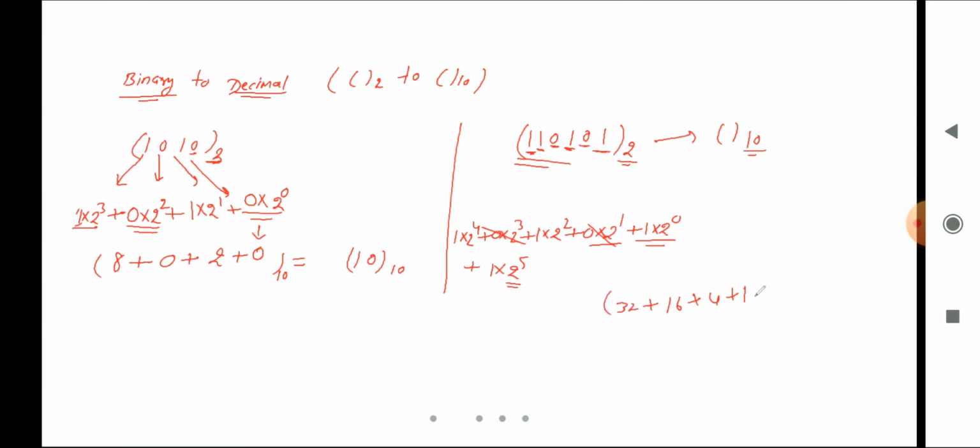And we'll add these, and I will take the base as 10. So 32 plus 16, 6 plus 2 is 8, so 48. 48 plus 4 is 52, and plus 1 it is 53, right? So 53 in base 10 is the correct result. Okay, so this is the right one. So is it clear to all? Yes, is it clear to all?